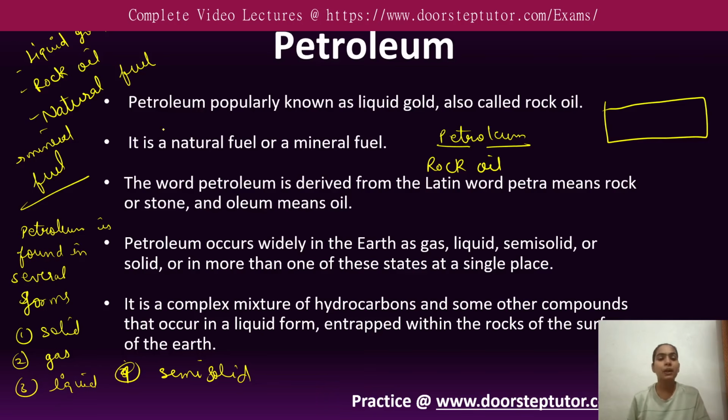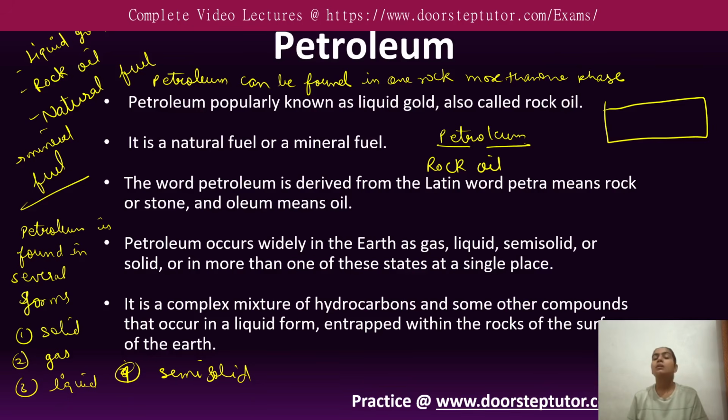So we can say that petroleum can be found in more than one state, more than one phase, in one rock. So in a single rock, we can see the gaseous phase of petroleum or the liquid phase of petroleum.